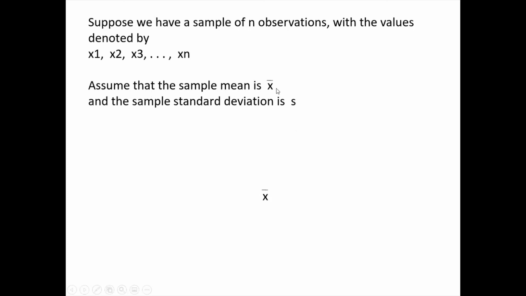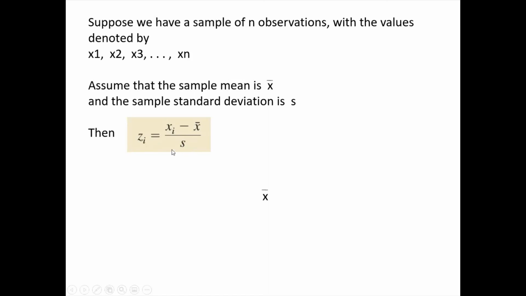Assume that the sample mean is x bar. So I'm calculating the sample mean, which is x bar, and the sample standard deviation is s, small s. Because I'm dealing with samples, I'm using English alphabets. X bar and s are my mean and standard deviation. Now, the formula to calculate the Z score, which is a relative location, is equal to xi minus x bar divided by s.